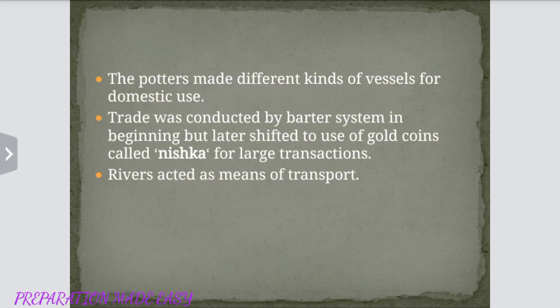Trade was conducted by barter system in the beginning but later shifted to use of gold coins called nishka for large transactions. Rivers acted as a means of transport.